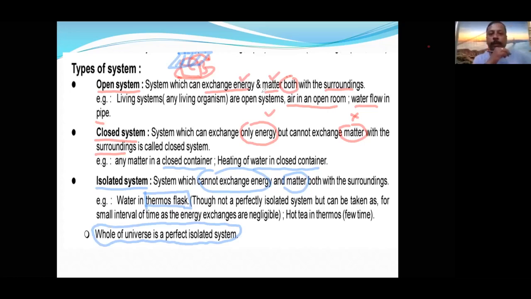Types of systems are basically how many types? 3 types. Open system can exchange all, including energy and matter. Closed system can exchange only energy but not matter. Isolated system cannot exchange heat, cannot exchange matter. That is what the types of system are. Now let us see a beautiful diagram for the complete clear explanation.